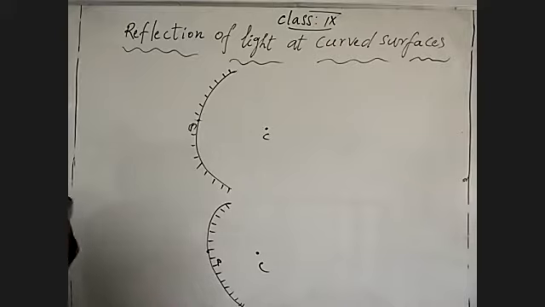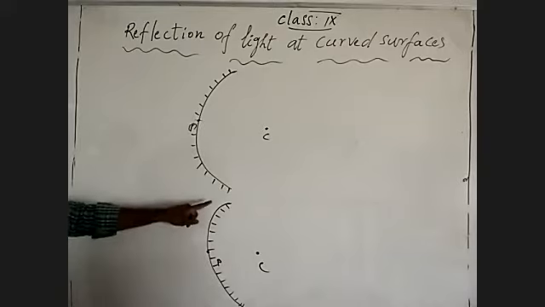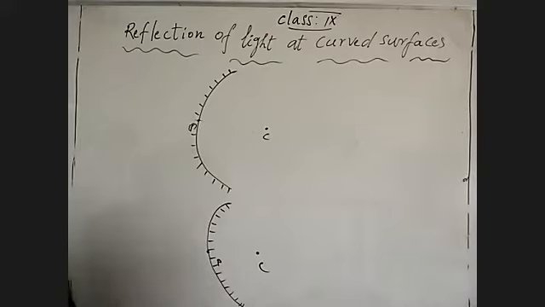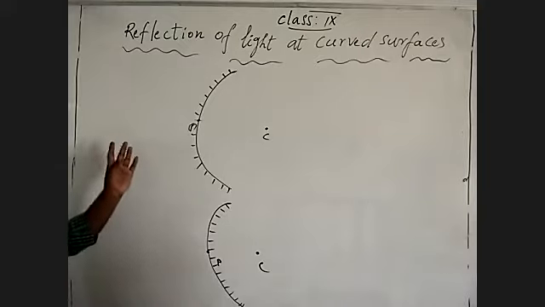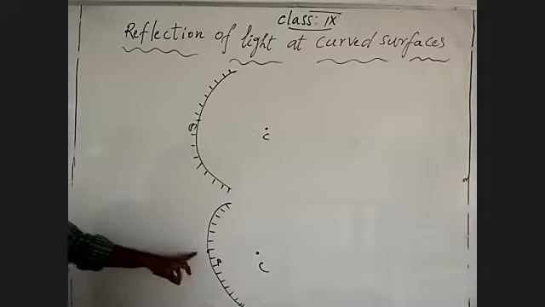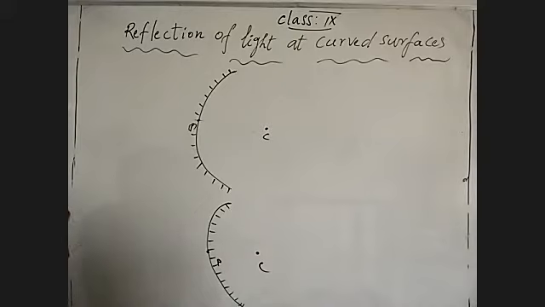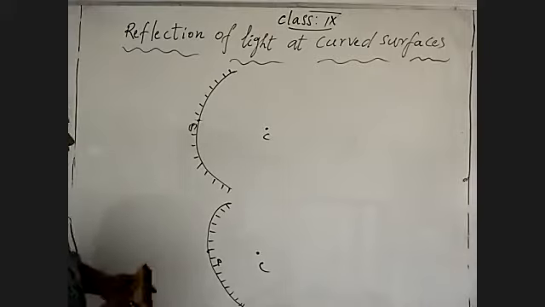So when light rays are incident on the outer curved surface, what type of reflection does it give? Divergent reflection. Divergent means moving away. That's why we call the convex mirror a divergent mirror. Understand?